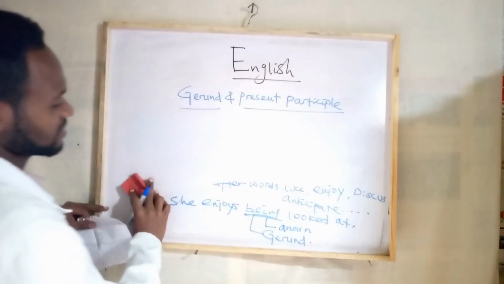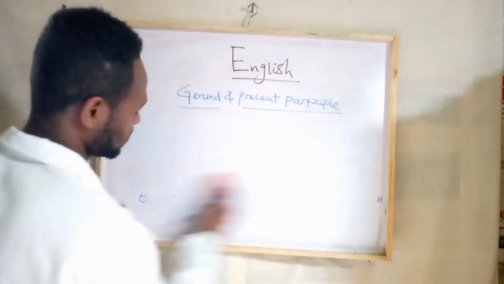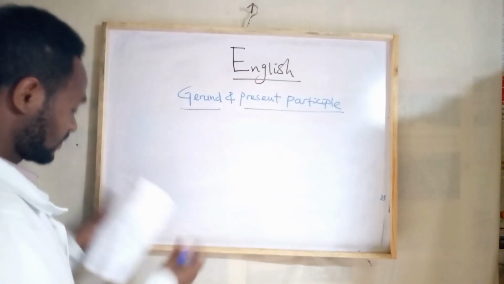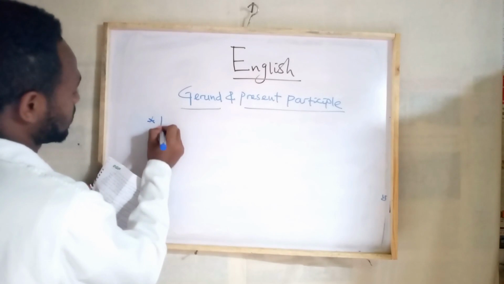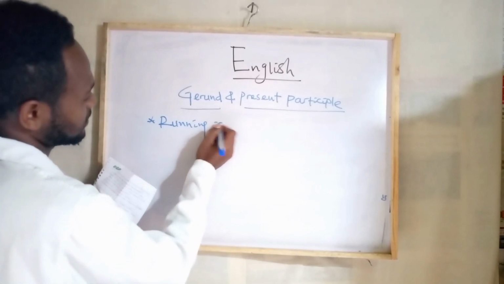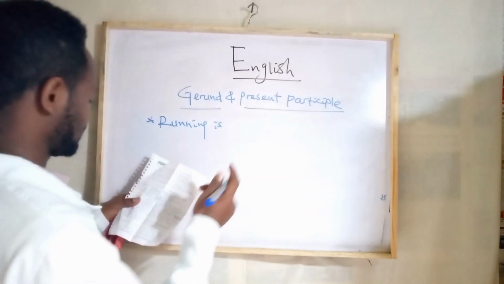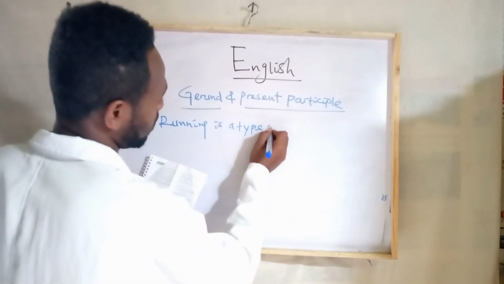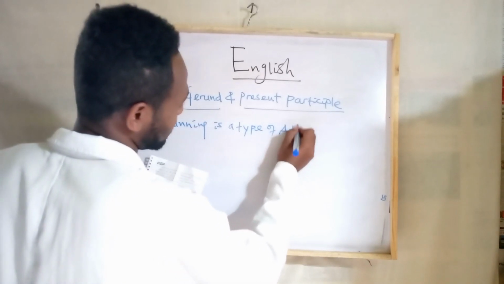Let's see another example about gerund. For example, running is a type of athletics.